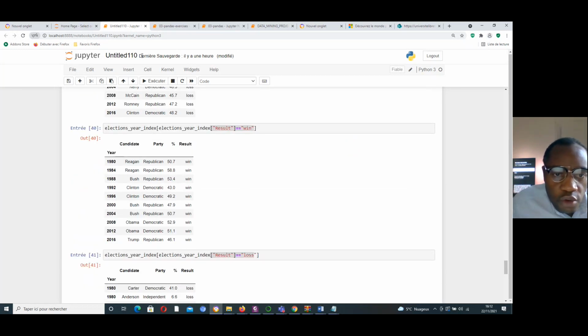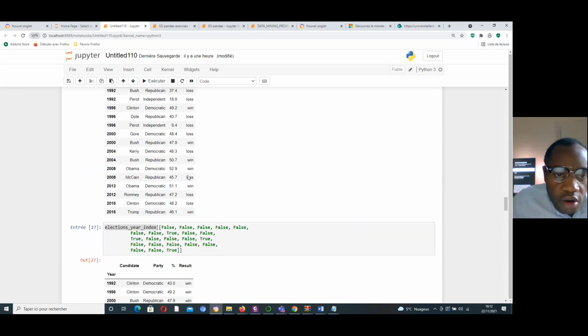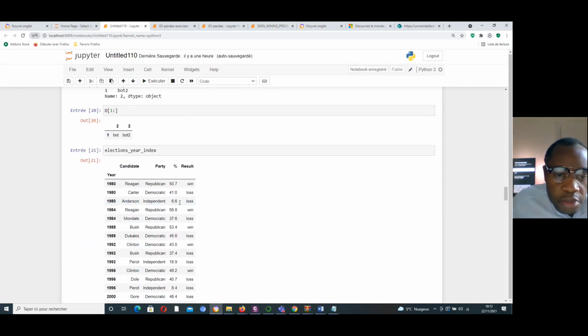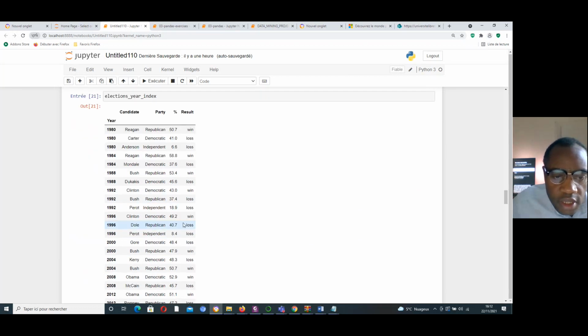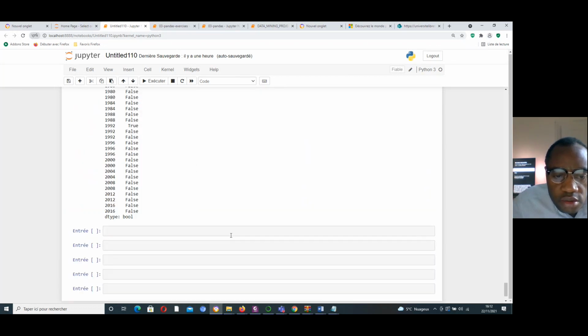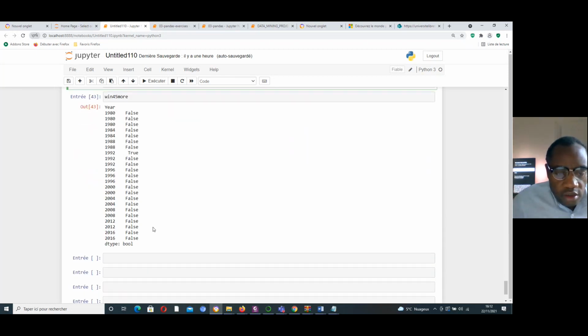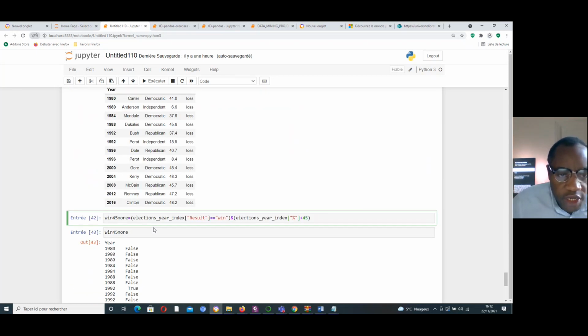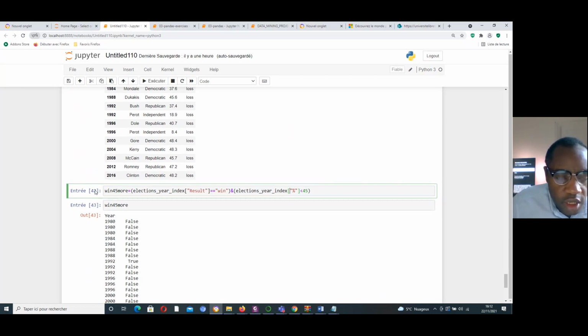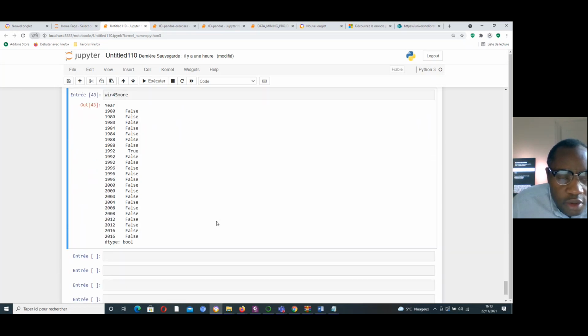If you go back to the list of all the presidential candidates, you can see that if we put the condition like that, we get a lot of false. But if I change it, I put it at, for example, 51, and execute it, the number of false candidates is reduced.